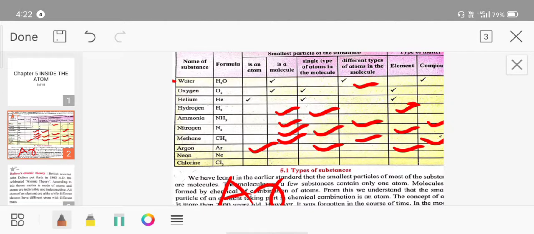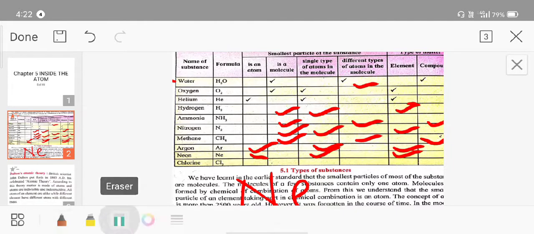Now see neon. Neon is also the atom. Ne, atom. So single type of atom and element. Okay. Now see chlorine.